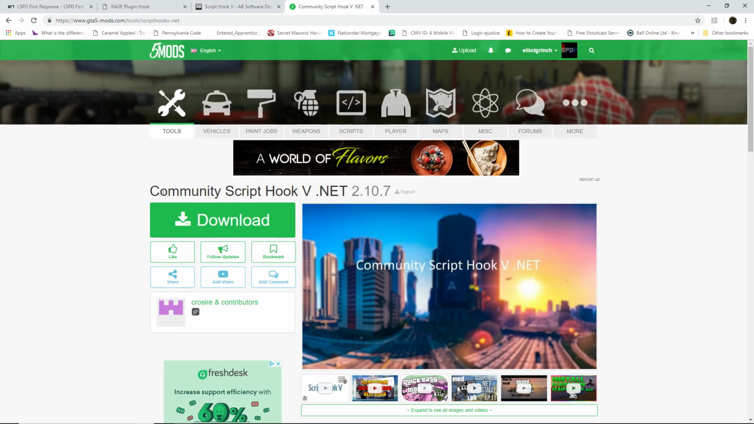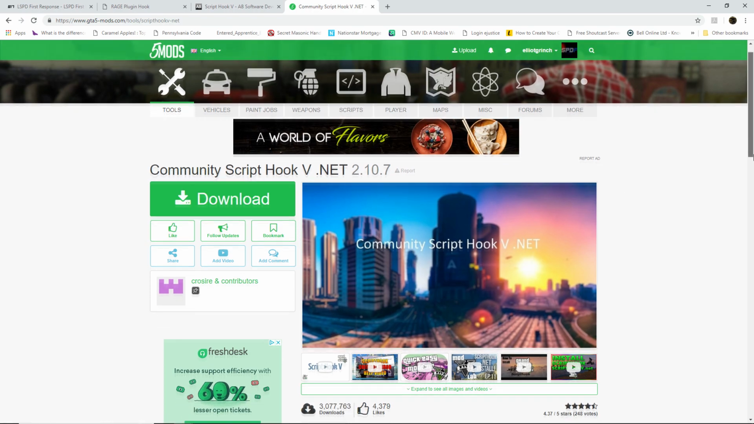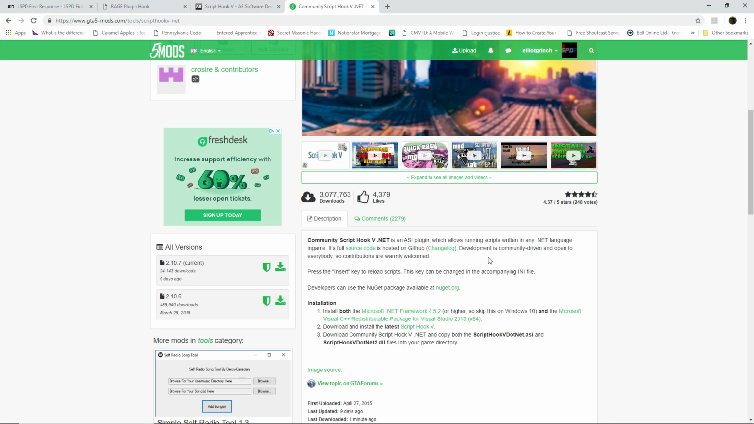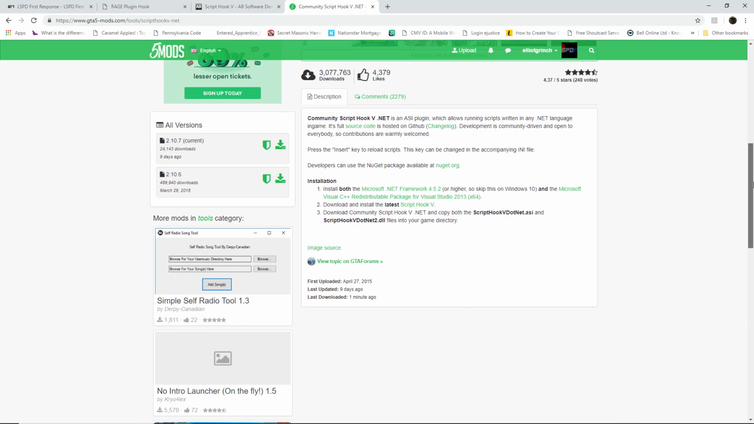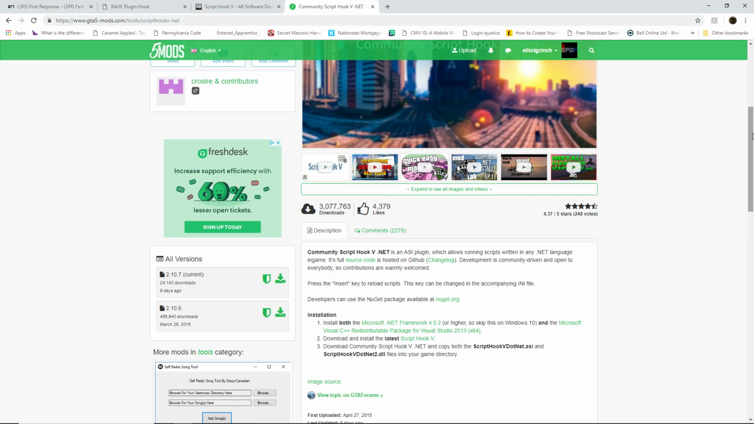And then, of course, the last file that you will want to have is Community Script Hook V .NET, which you can get at gta5mods.com. Might be at other locations, but this is pretty much where they said they will upload the file. And like I said, once again, once they get to current versions, they will delete older versions. So if you get a stable version of the game, make sure you back it up. Because these files, they come and go. So keep that in mind.